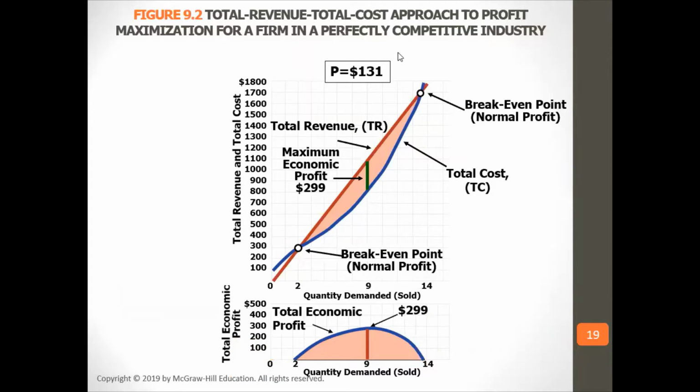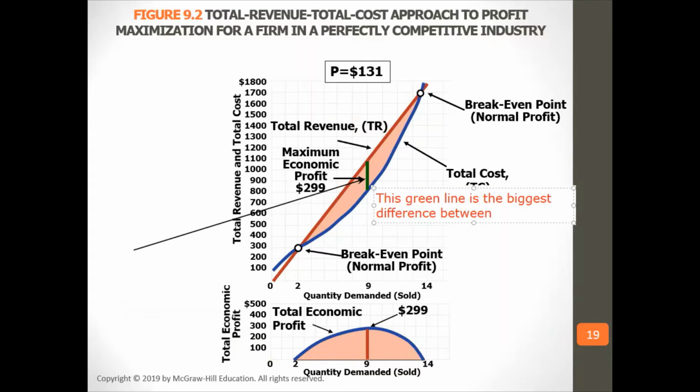So here would be the maximum economic profit right here. This is the biggest difference between total cost and total revenue. This green line is the biggest difference between total cost and total revenue.